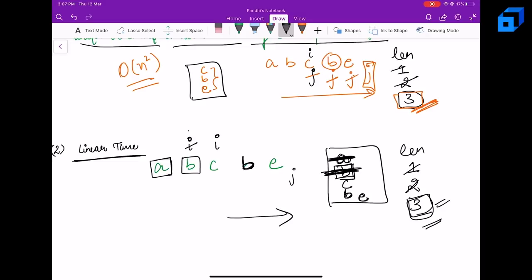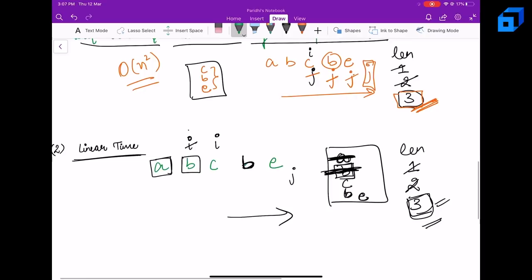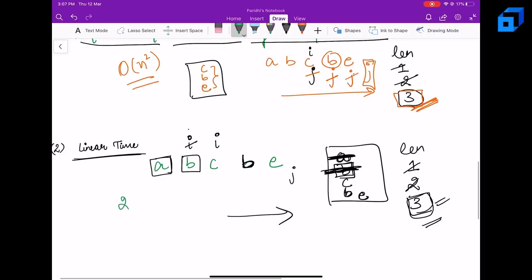So instead of moving j back, we have actually incremented our I till the jth character does not exist in the set anymore, and that's how we are doing it in linear time. We are iterating over each character at most 2 times. So the complexity is 2 times n, and in big O terms it's just order of n, right? And the space complexity is also order of n, where n is the length of the string.